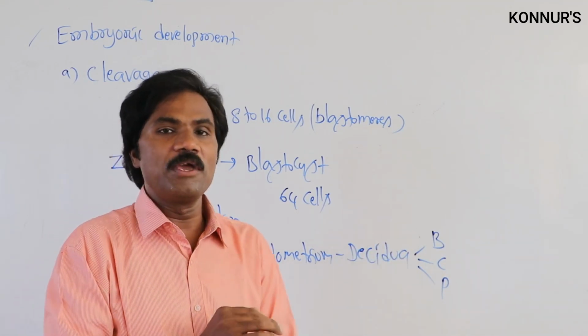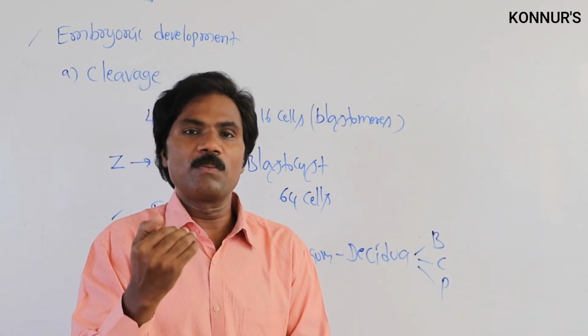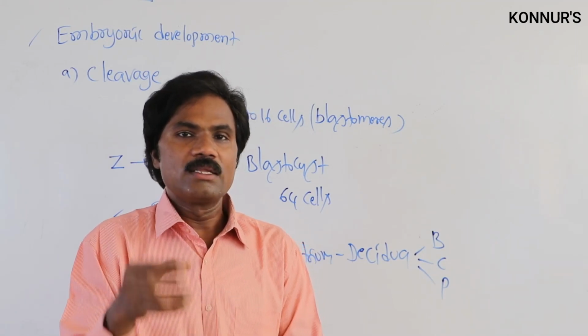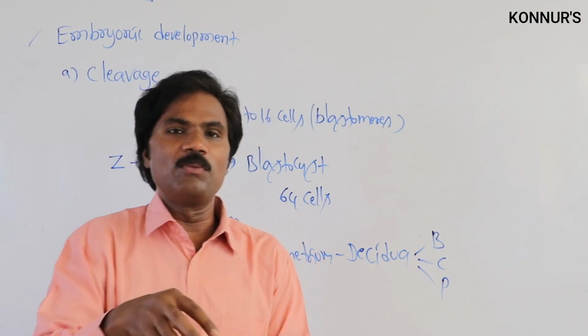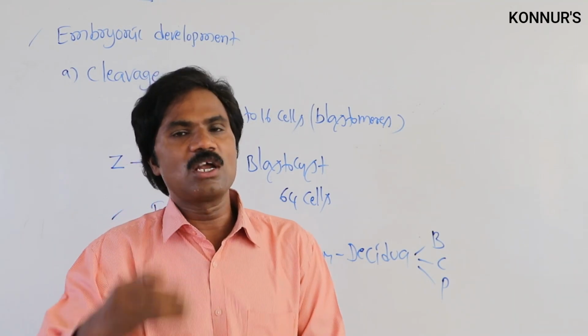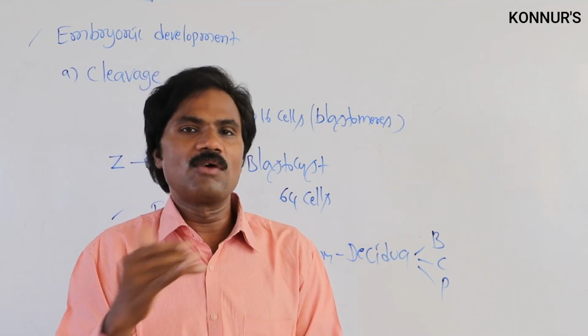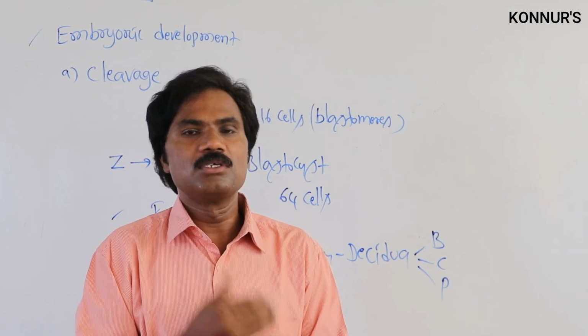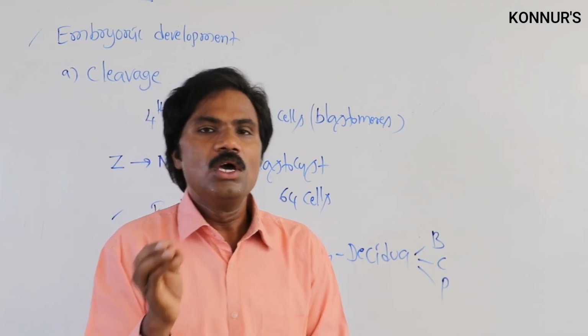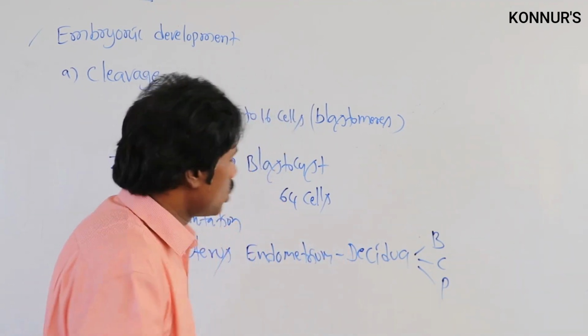But the corpus luteum may not be present here. Instead of the corpus luteum, what maintains the maximum availability of progesterone for the completion of growth and development of embryogenesis is what we call human chorionic gonadotropin.